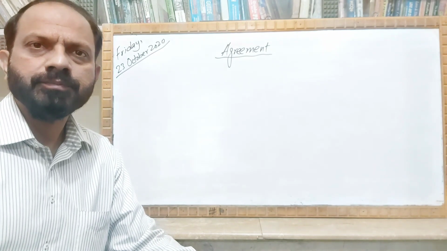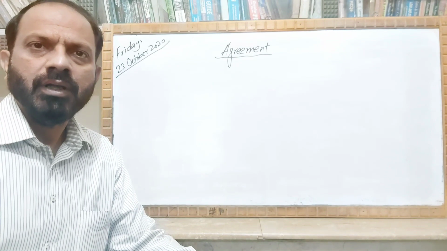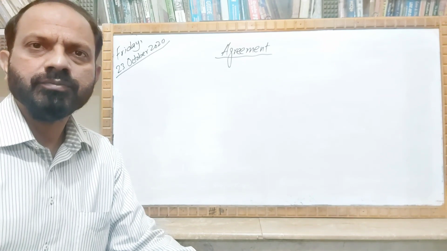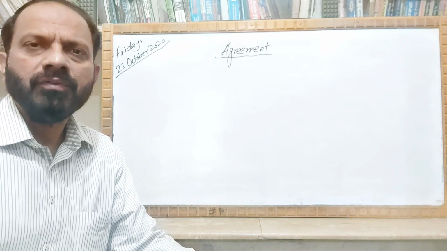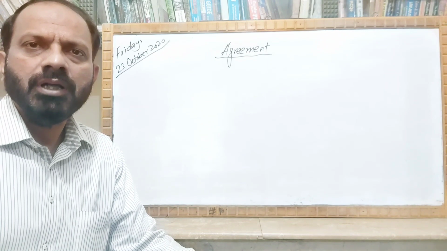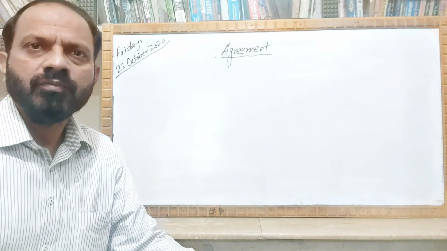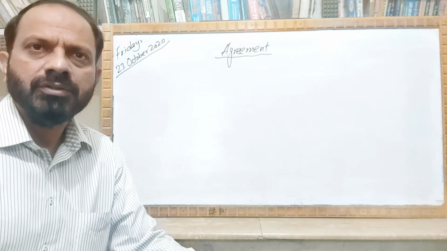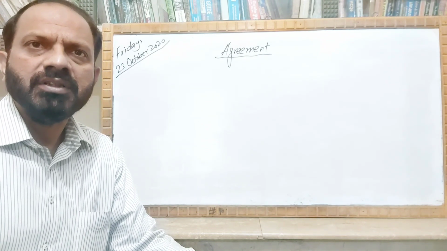So remember, in an English sentence, there must be a sound agreement between the subject and the verb. For this, we'll have to remember some important aspects which are the requirements for the agreement.